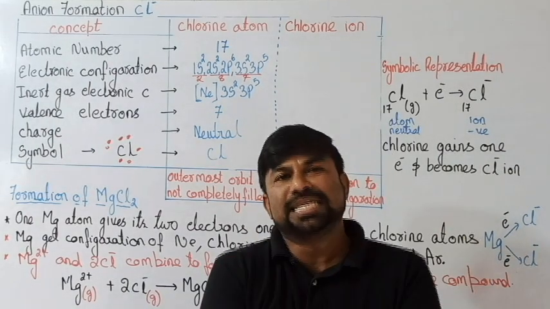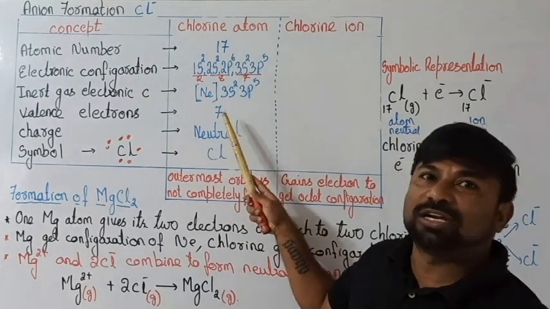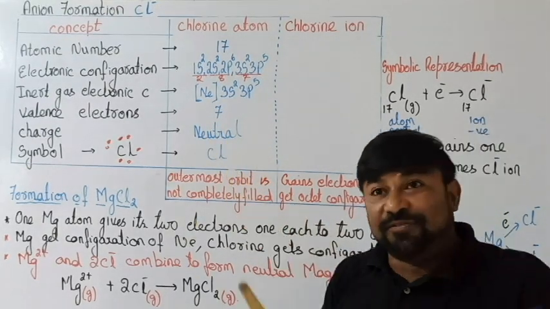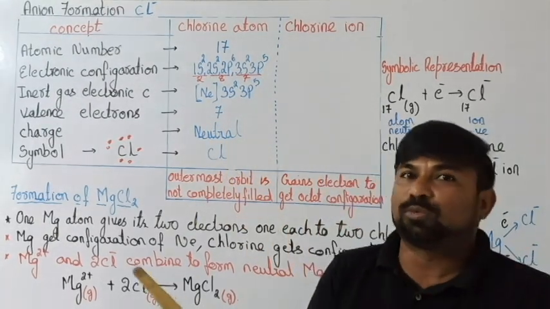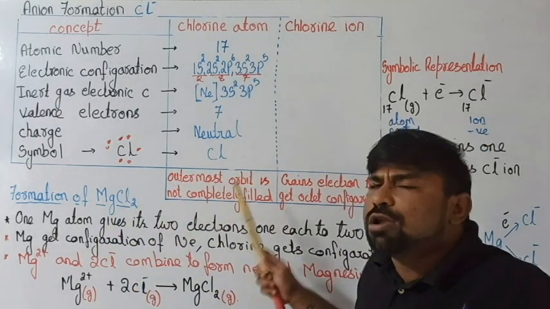Fine. So what's the need now? What's the process going on? As you all know, the outer electrons are 7, right? If it is 8, it will be completely filled. So as it is having 7, we can say that the outermost orbit is not completely filled.